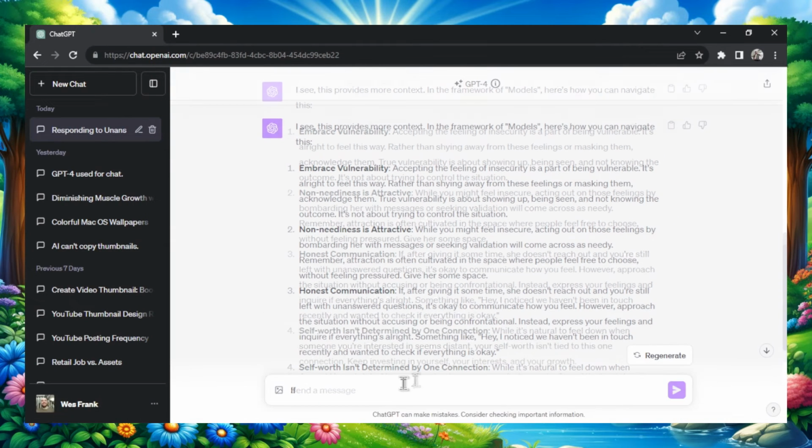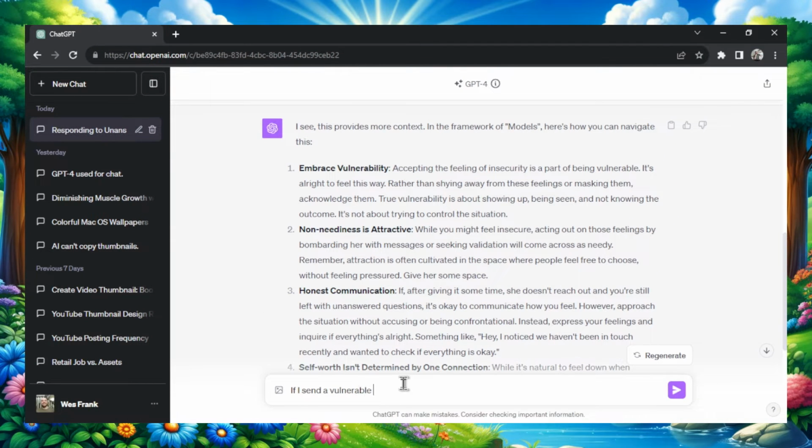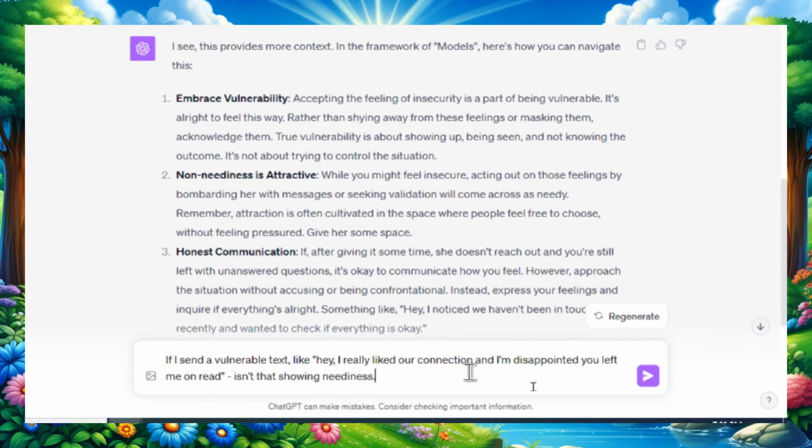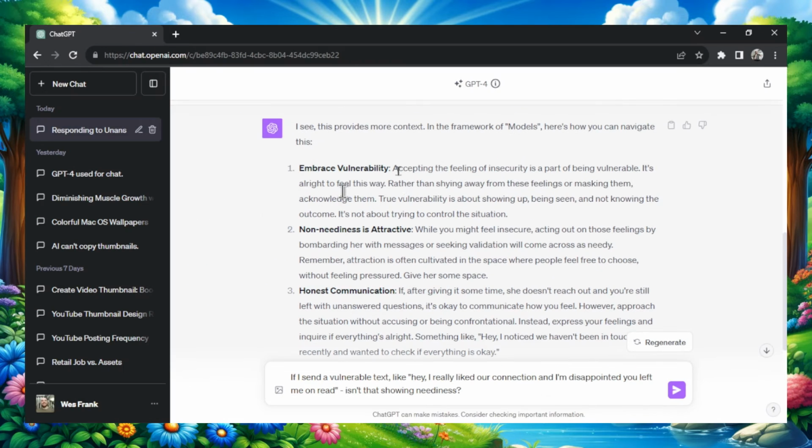And I'd write back, if I send a vulnerable text, like, hey, I really liked our connection and I'm disappointed you left me on read, isn't that showing neediness? So I'm trying to counteract his point here with something that I truly believe. He's telling me to be vulnerable and send an honest question, but she didn't answer me. And continuing to follow up when it's very clear that she's not interested anymore is a form of neediness. And that's directly against his second point. So let's see what he says to this.